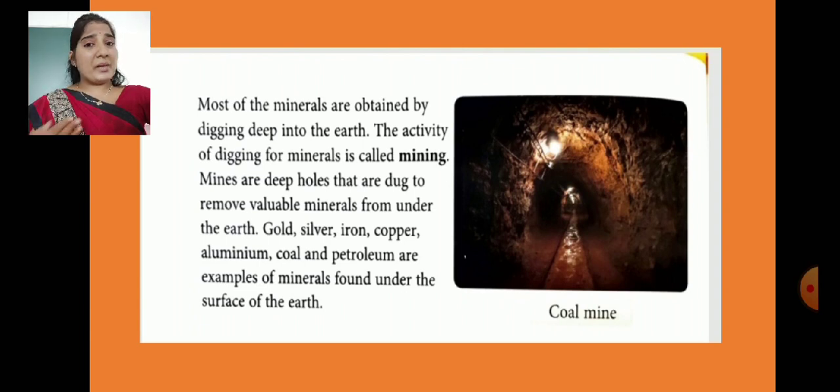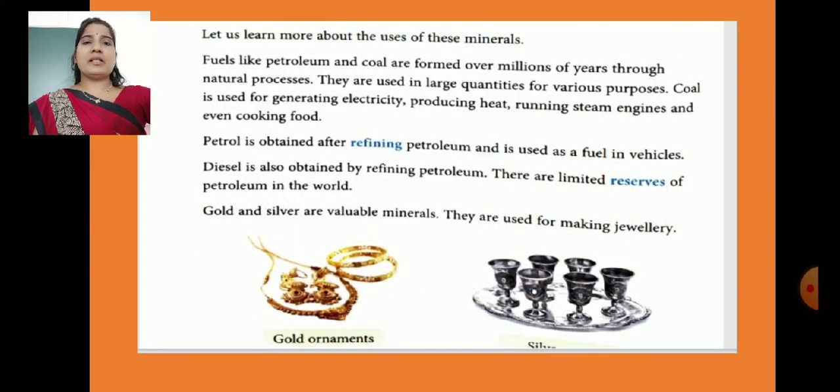So children, इसे बनने में millions of years लग जाते हैं. ये इतने easily नहीं बनते, इसको हम बार बार यूज़ नहीं कर सकते. Okay, so that's why they are known as non-renewable resources. Understood children? That's why they are known as exhaustible resources. Okay, let us learn more about the use of these minerals. इस मिनरल का हम कहाँ यूज़ करते हैं?